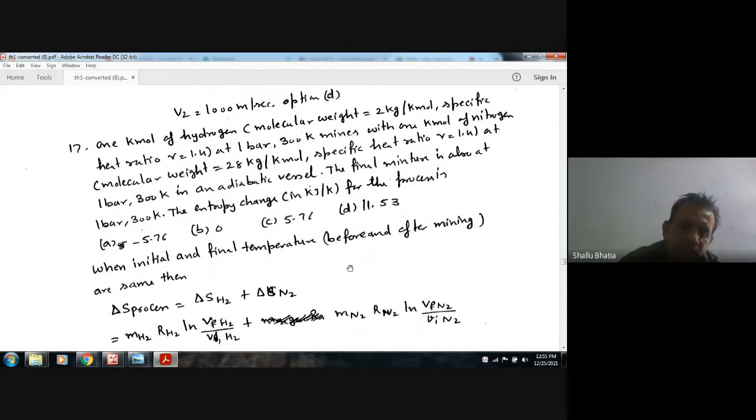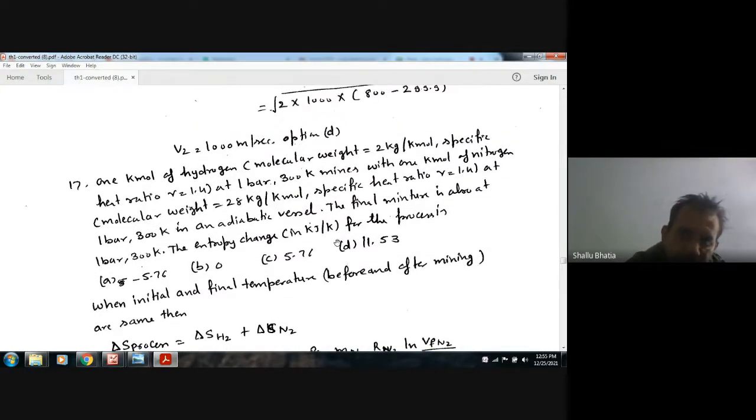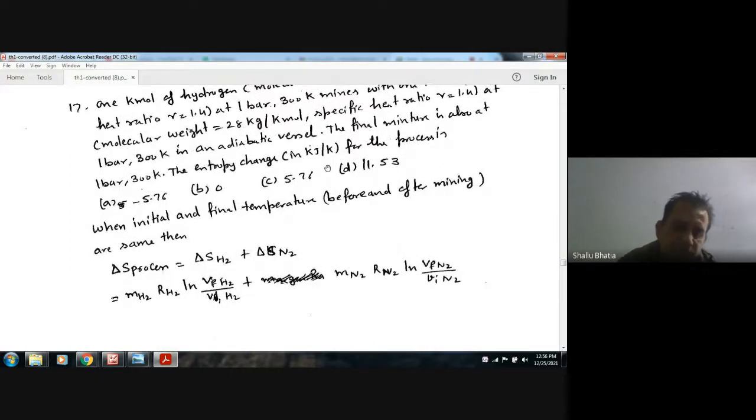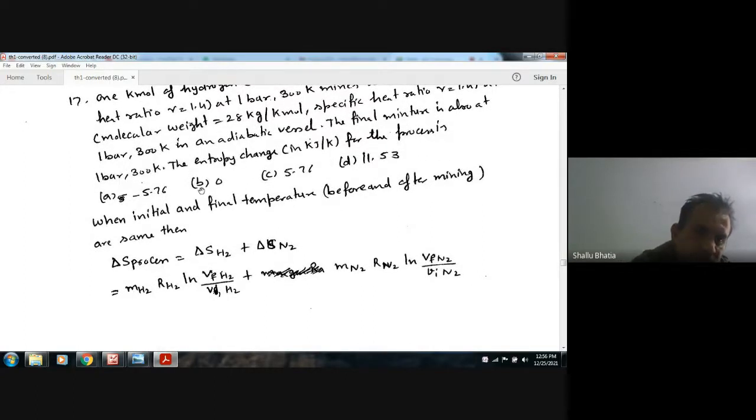The temperature of the first and second is the same, and the pressure of the first and second is the same. So the entropy change will be given only by the change in volume. The entropy change of the process will be the entropy change of the H2 plus the entropy change of the N2, because these two are getting mixed. That will be the total entropy change.